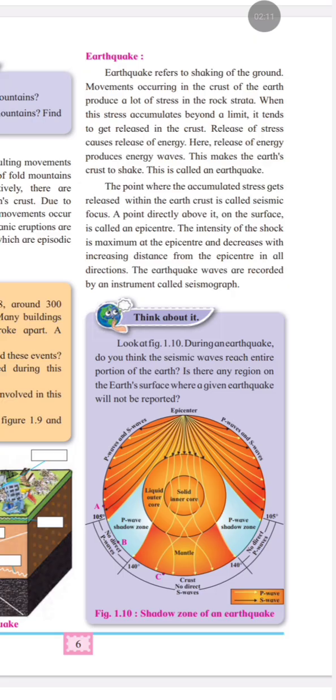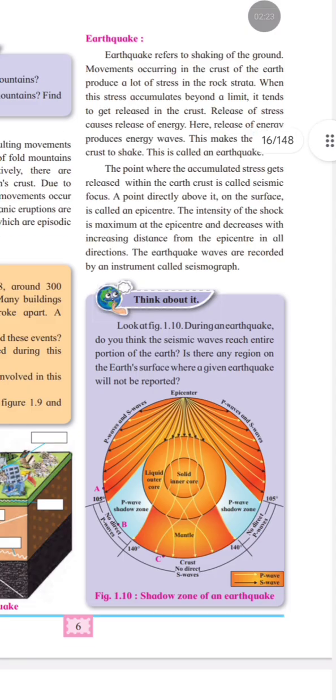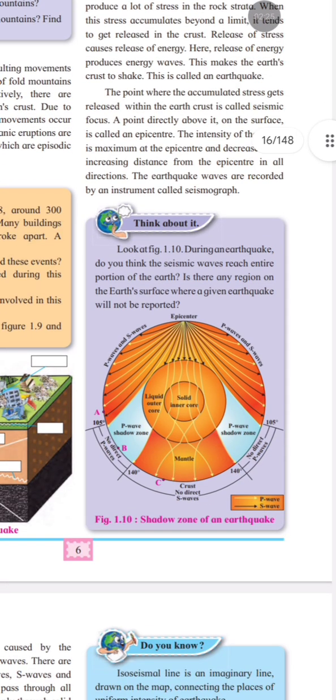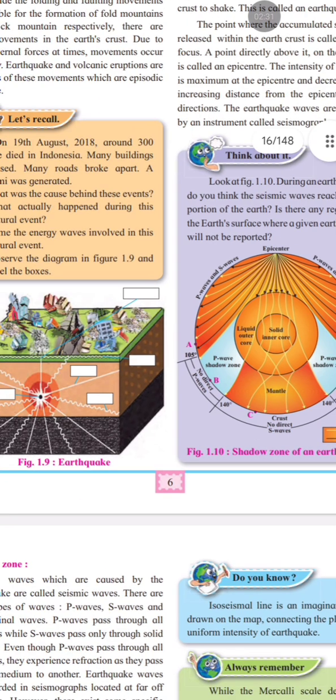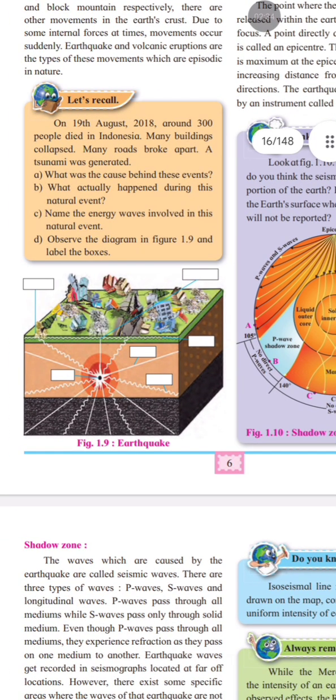When this stress exceeds the strength of rocks, it is released suddenly as energy, and this energy travels in the form of seismic waves, causing the ground to shake. So this is an earthquake. Now in this, what is the focus, what is the epicenter? The point inside the earth where the earthquake begins is called the seismic focus, the black dot.